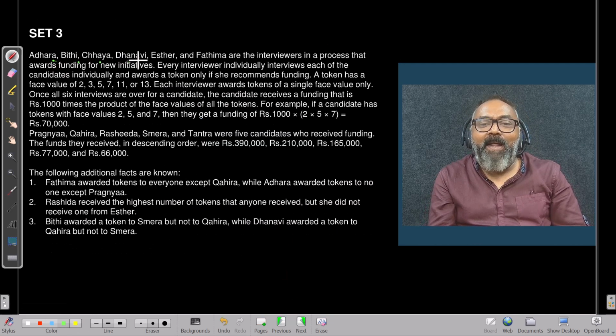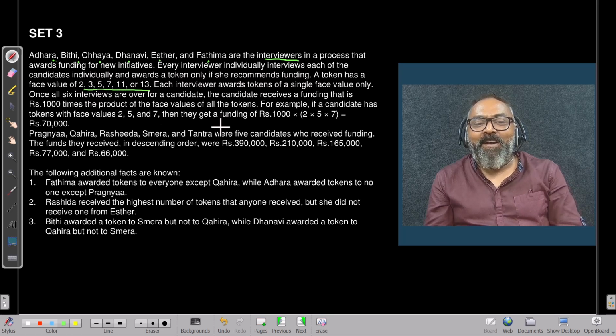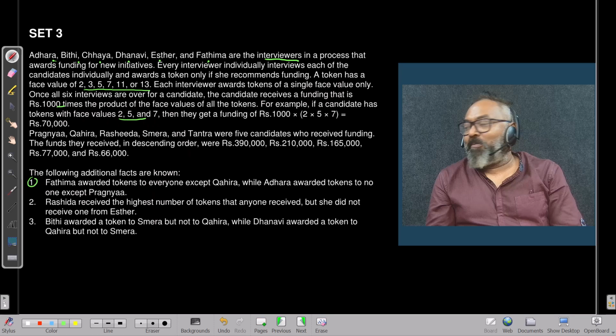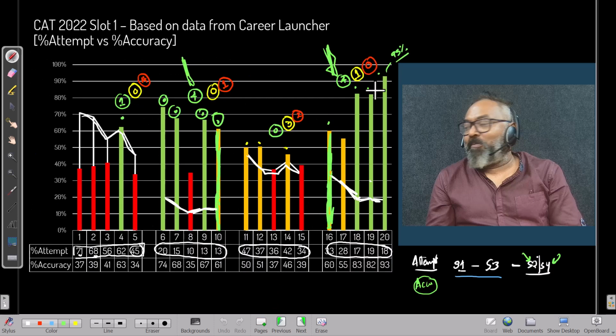Set number 3. A, B, C, D, E, F. Interviews in the process of funding. Every interviewer individually interviews each candidate and awards a token only if she recommends funding. A token has a face value, nice, looks like some nice prime numbers. Each individual's token single value only 1,000. This is nice, I think. I have only 1, 2, and 3, only 3 conditions, which will be very nice to solve. Let's solve this question. And we went there and solved this. The last one we just ditched.